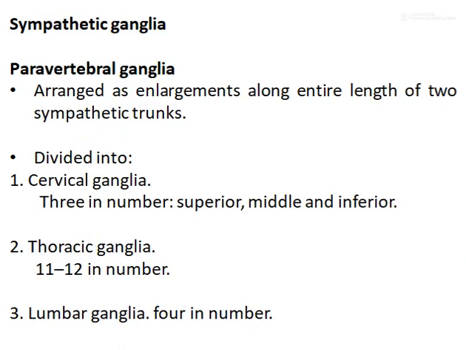the preganglionic fiber may pass to three destinations.